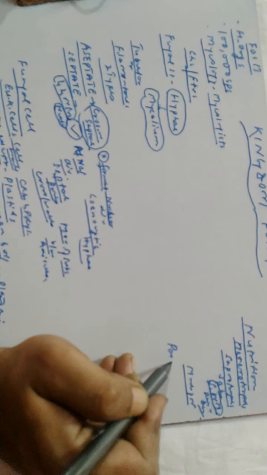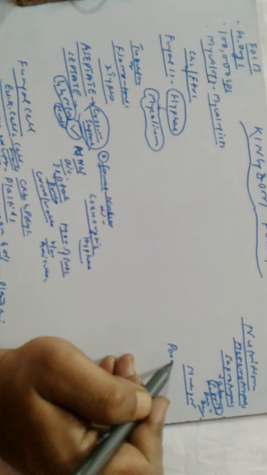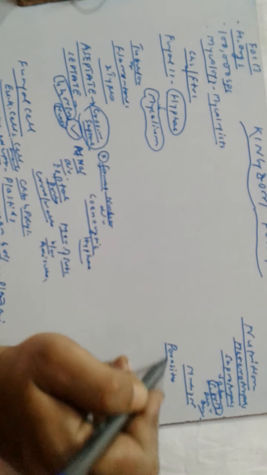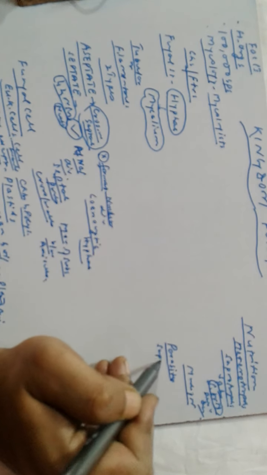According to their mode of nutrition, fungi are of two types. First, parasites, and second, saprotrophs or saprophytes.